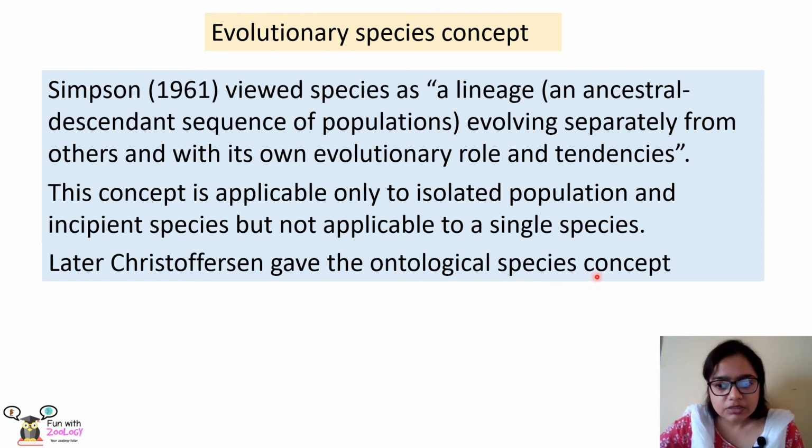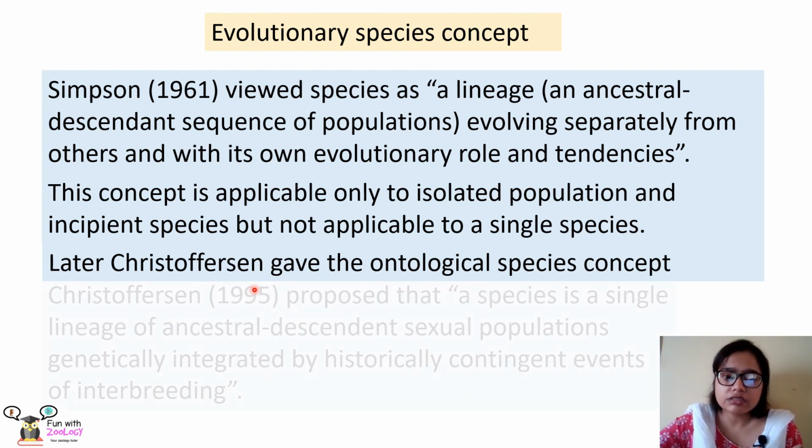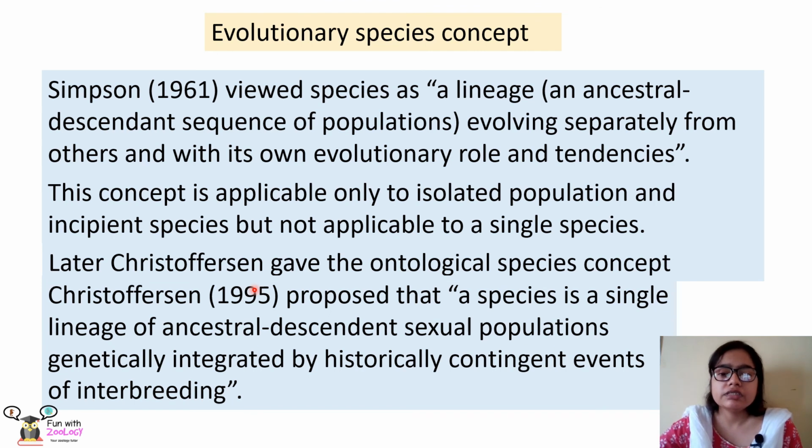Later came the ontological species concept. This was given by Van Valen's successor, Christopherson. He proposed that a species is a single lineage of ancestral descendant sexual populations genetically integrated by historically contingent events of interbreeding. So again, a species is a single lineage from an ancestor, but it is genetically integrated.